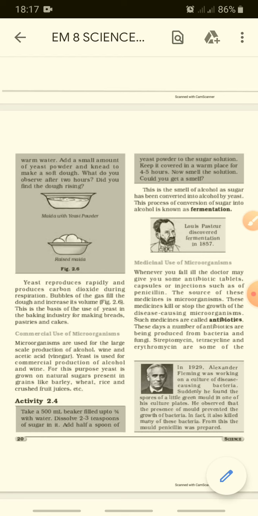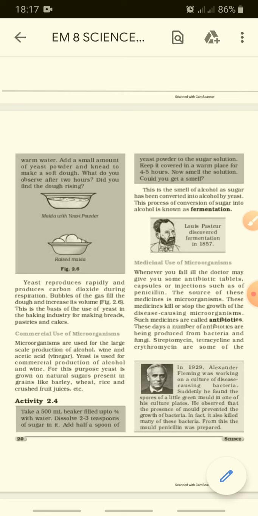So we are all clear about yeast, how it reproduces rapidly, how it makes things fluffy for making bread, cakes, pastries. Also we learned in the commercial purposes how it makes alcohol, how it converts sugar solution into alcohol, right? So it is known as fermentation. Now, medical uses of microorganisms.